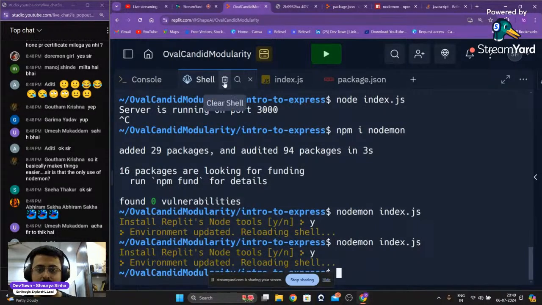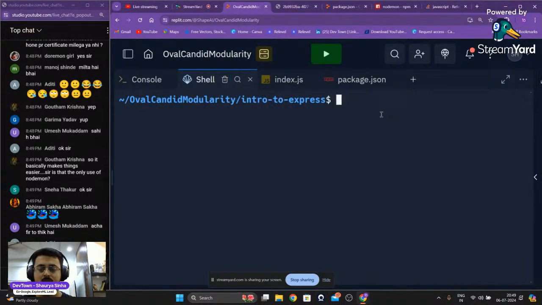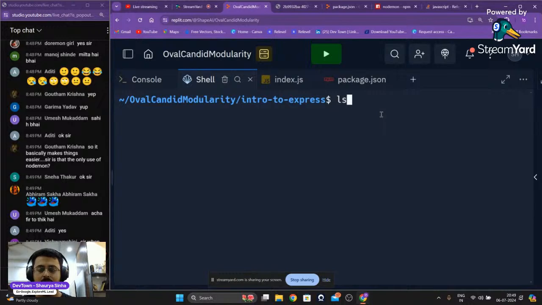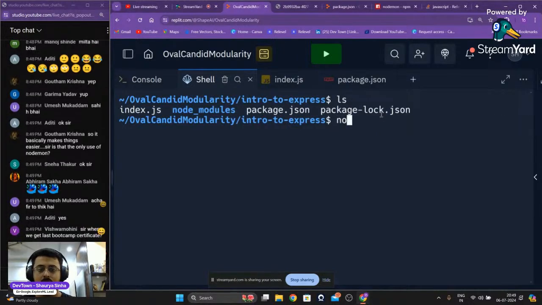So I think I'll have to discard it. ls. node mon index.js.